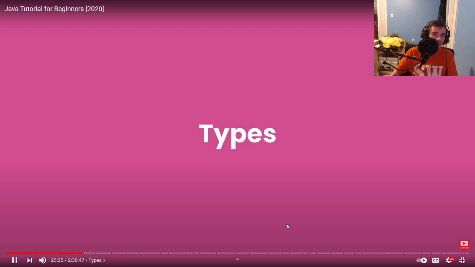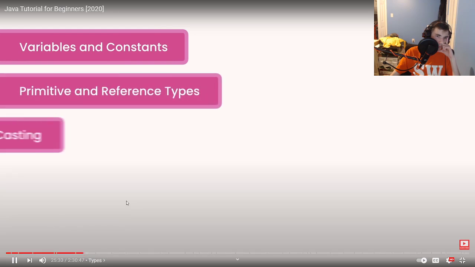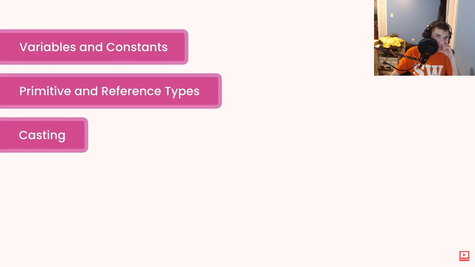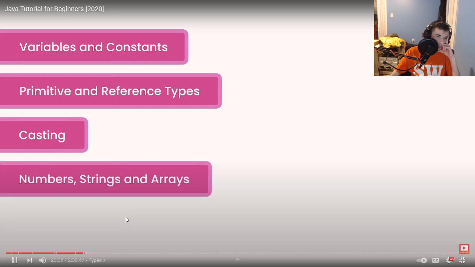In this section, we're going to look at the fundamentals of programming in Java. You're going to learn about variables and constants, primitive and reference types. You're going to learn about casting or type conversion. You will learn how to work with numbers, strings, and arrays.